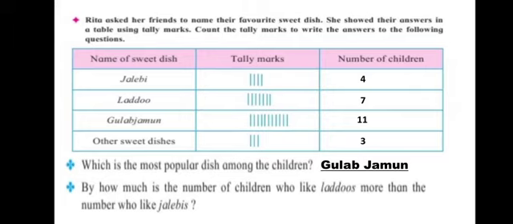So if we add 3 to 4, we'll get 7, no? That means there are 3 children less who like jalebi and 3 children more who like laddu. Okay, so our answer is 3. Let's go to our next table.